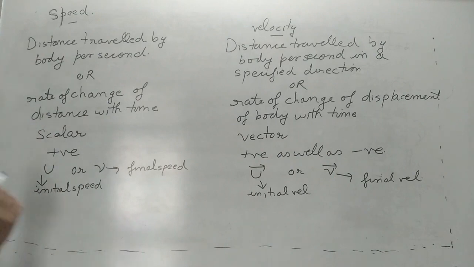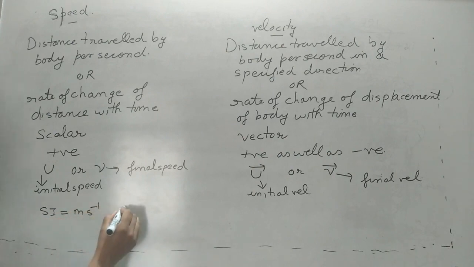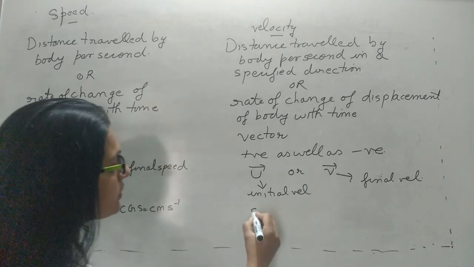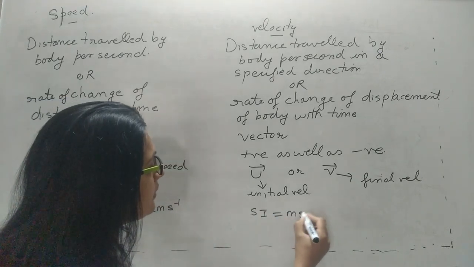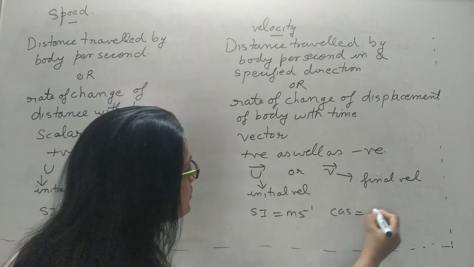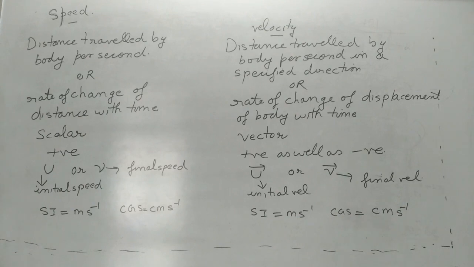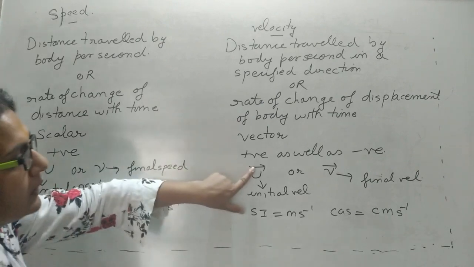What are the units of speed? The SI unit of speed is meter per second and its CGS unit is centimeter per second. In the same way for velocity, the SI unit is meter per second and the CGS unit is centimeter per second. So these are the basic differences: the definition, scalar or vector, positive, how it is represented, and the SI units.